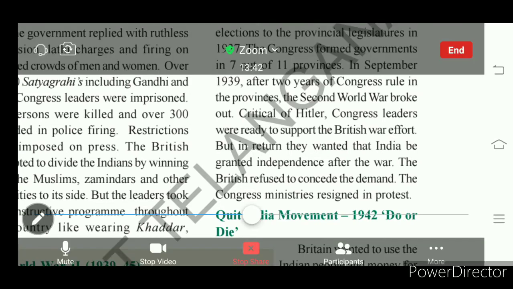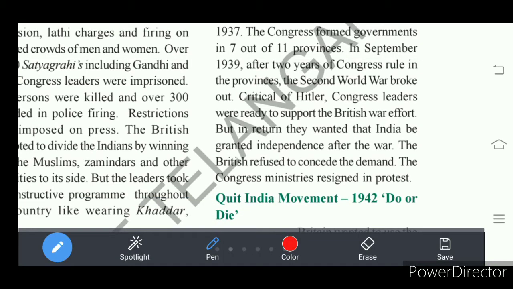So here our Congress leaders were ready in 1939 to support Britain in the Second World War. And for our support, the Congress leaders wanted that India should be granted freedom after the end of the Second World War.